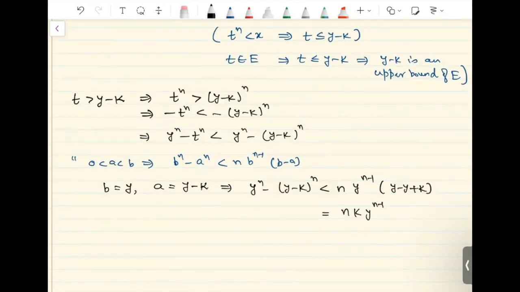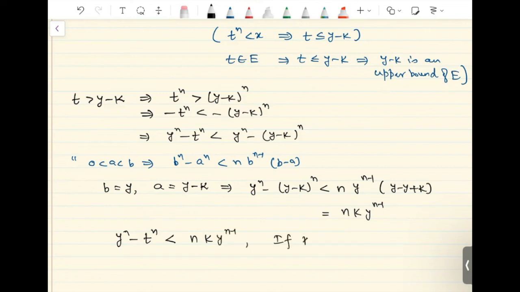So from here we get y raised to n minus t raised to n is strictly less than n times k times y raised to n minus 1.